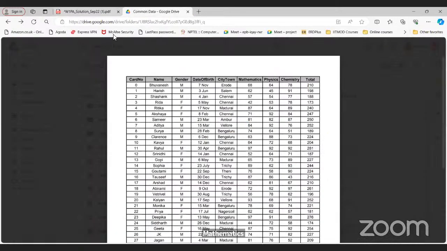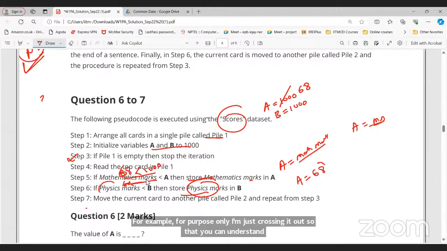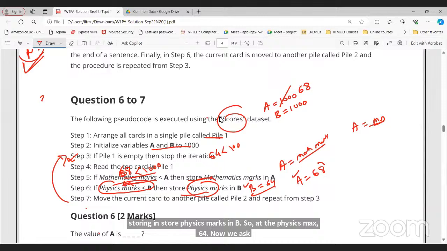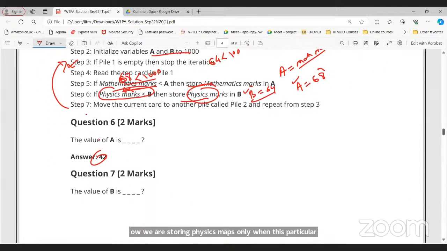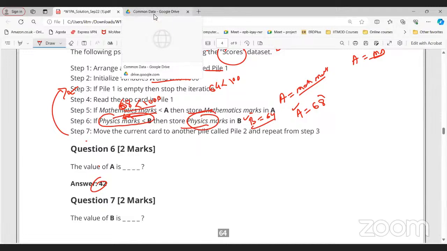64, right? So 64 is less than 1000, so store physics marks in B. What is the physics marks? 64. We store physics marks only when this particular condition is true, and 64 is anyway less than 1000, so we are storing the marks in B. You need to repeat the process for the entire data set and find out the value of the last A and B.